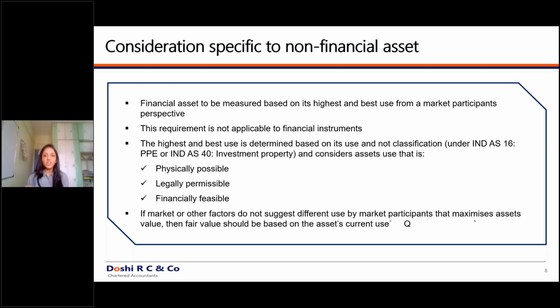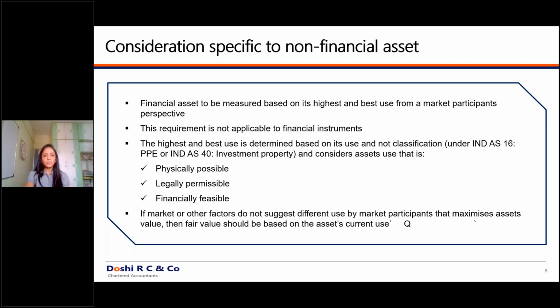Nobody can give you a strict set of rules on how to decide the fair value. Any standard can provide guidance about how to decide the fair value of a particular asset or a liability. Okay, so this is about the special considerations given for a non-financial asset.